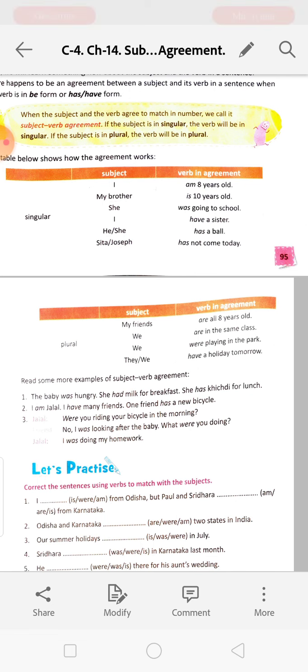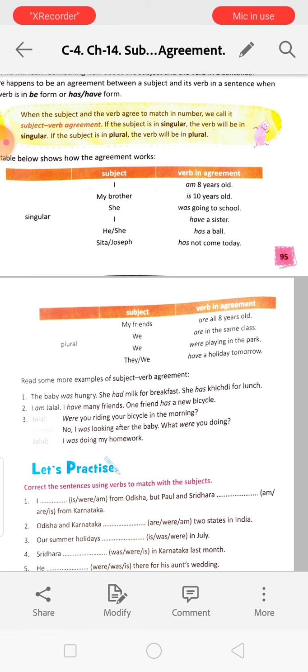Next, plural. My friends are all 8 years old. My friends is plural. Are is the plural form of the be verb. We are in the same class. We, plural; are is also the plural form of the be verb.